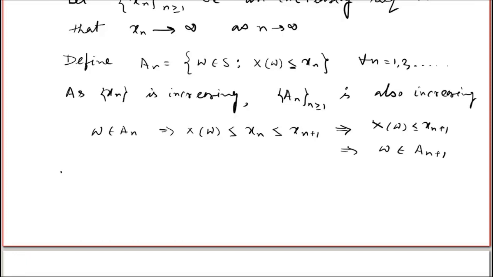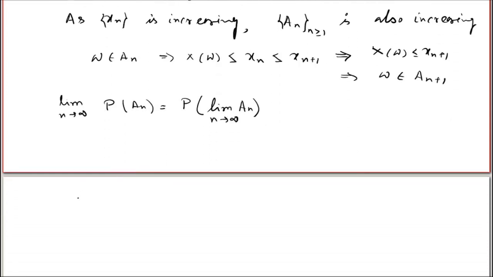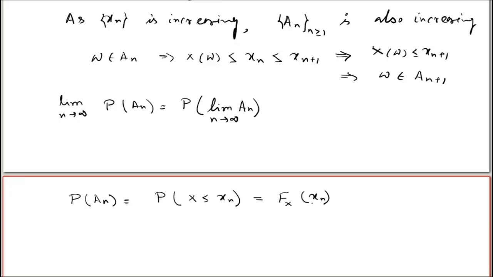Using the continuity of probability, the limit as n tends to infinity of probability of An is equal to the probability of the limit of An. Now, what is the probability of An? It is nothing but the probability that X is less than or equal to xn, which is the distribution function of X at the point xn.